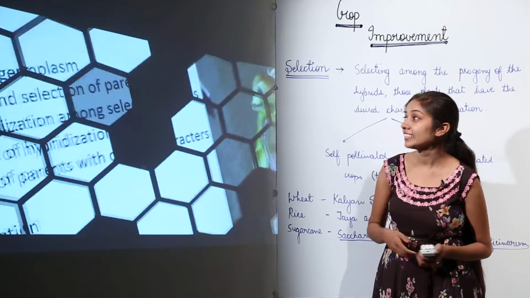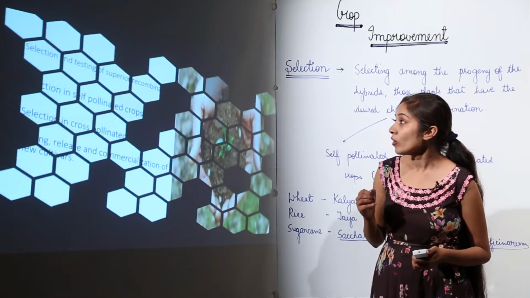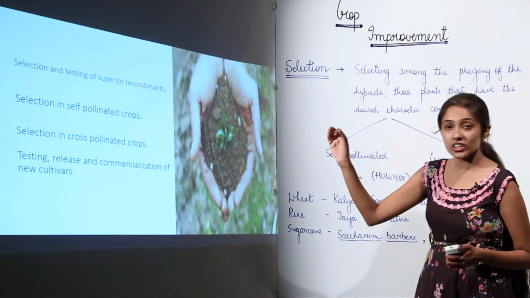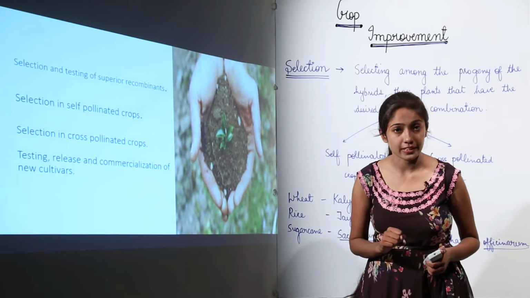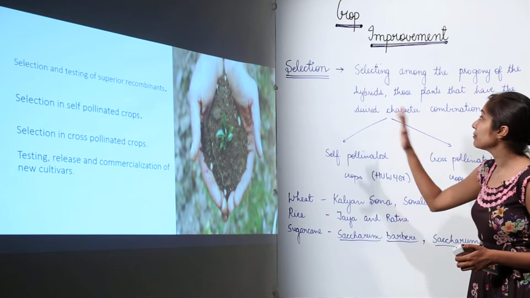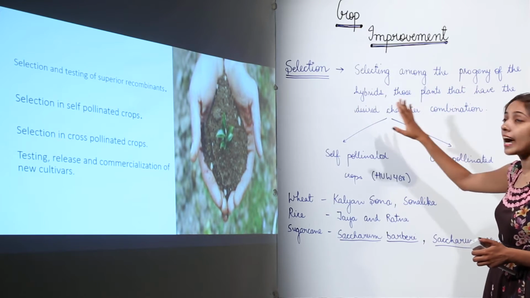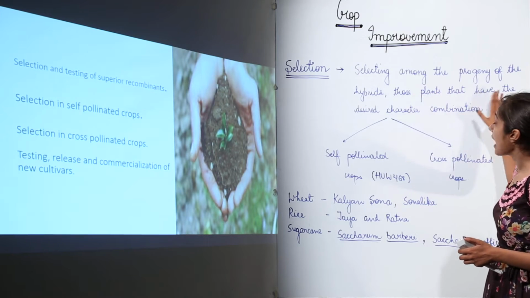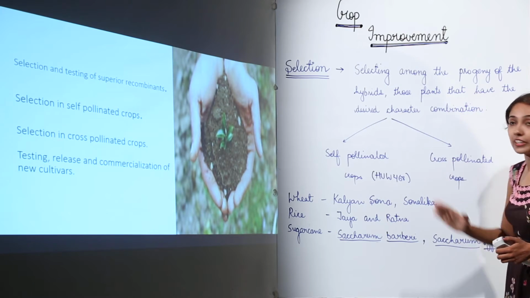Let's see what is the next step. Now we need to do selection and testing of superior recombinants. So what does this sort of selection mean? This selection means selecting among the progeny of the hybrids those plants that have the desired character combination.